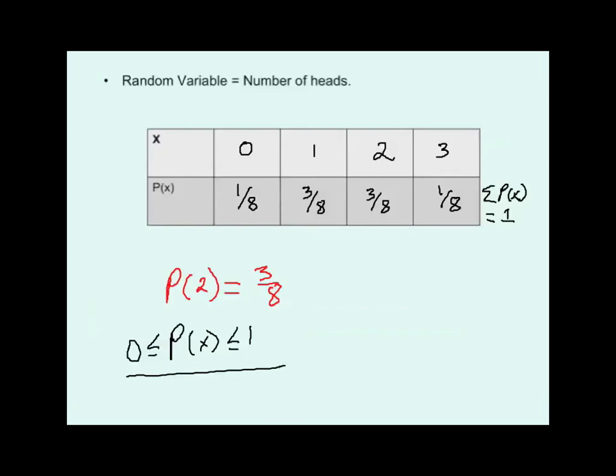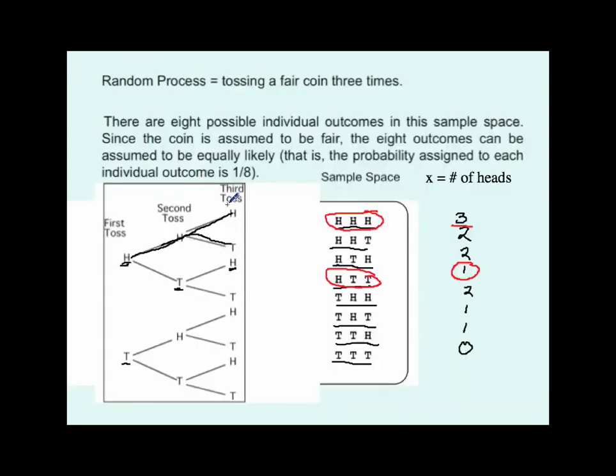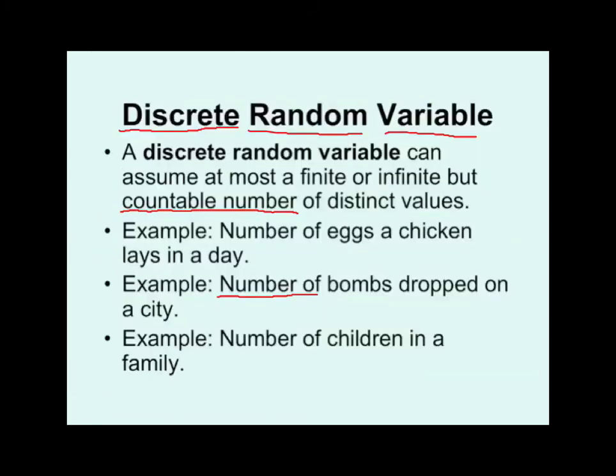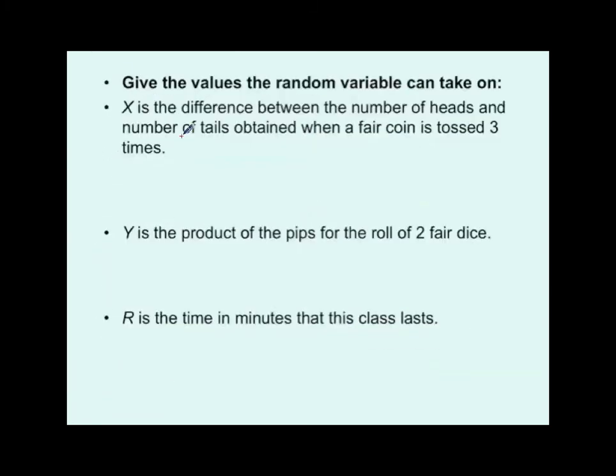I'm going to slide back a few slides here. Okay, so now the random variable isn't counting the number of heads, it's counting the difference between the heads and the tails, okay? So, back up one more time to the definition. Just put these slides next to each other so I don't have to go so far. It's the difference between number of heads and number of tails. So it's the difference between heads and tails. We're subtracting the number of heads. From that, we're subtracting the number of tails, okay?